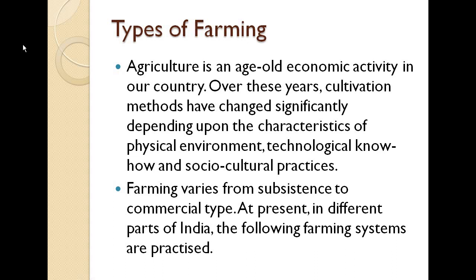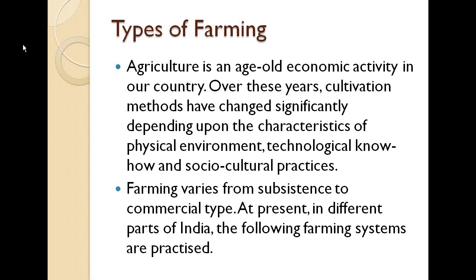Previously they were using their animals, their cattle and all these things to do the farming work, but now methods have changed. The characteristics of the physical environment and technological things have developed, so it is all changing and evolving from that period till now.